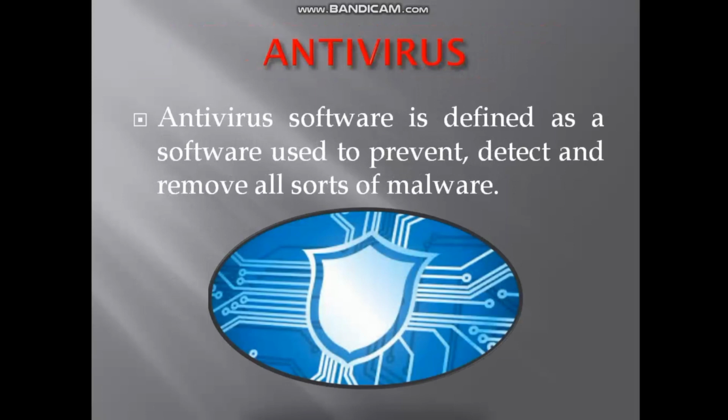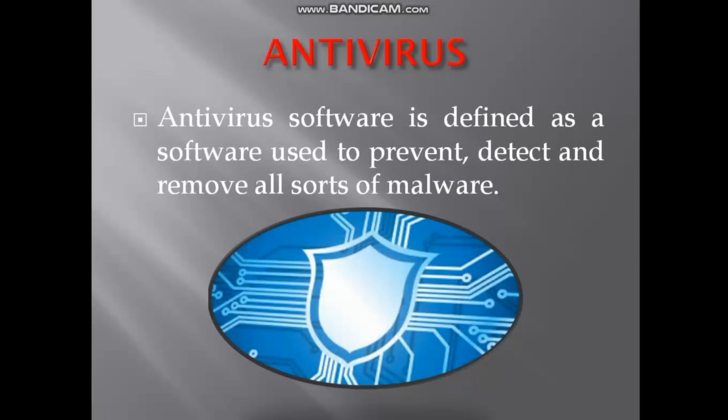Now the next topic is antivirus. Antivirus software are utilities which prevent viruses from entering the computer system. Means these are defined as the software used to prevent, detect and remove all sorts of malware, okay? These are memory resident programs that get activated as soon as the system is started.